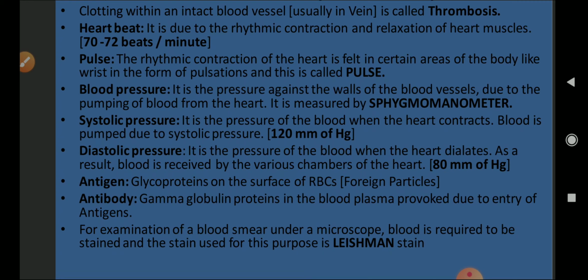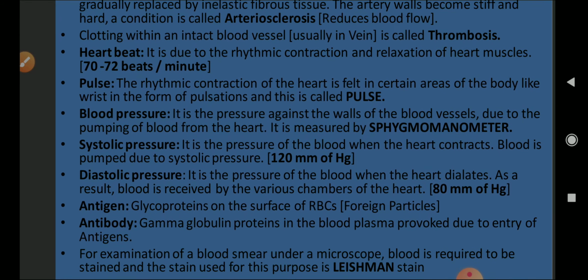Antigen is a glycoprotein found on the surface of RBC, also considered to be a foreign particle. Antibody is a gamma globulin protein in the blood plasma, provoked due to the entry of antigens. For examination of a blood smear, if I want to see RBC, WBC and platelets under the microscope, I require to stain the blood. For that, a specific type of stain is used, and that stain is known as Leishman stain. So this is all about the miscellaneous things.